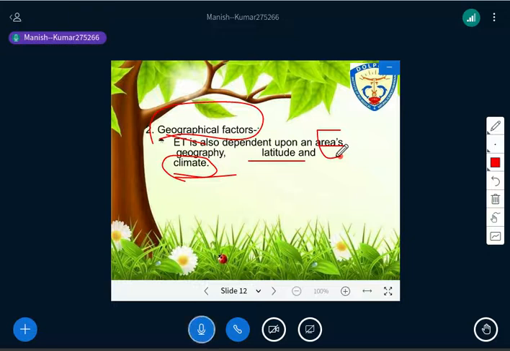And if we talk about the climatic conditions, if the climate is hot and dry, evaporation will be more there. If you move toward higher latitudes, the temperature of that area is a bit colder, so at higher latitudes the evaporation is less. This way the geographical factor acts on the evaporation process.